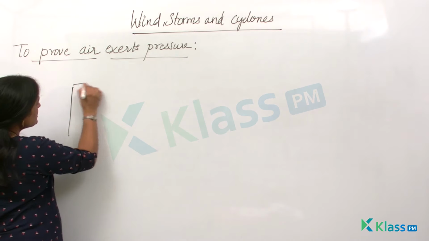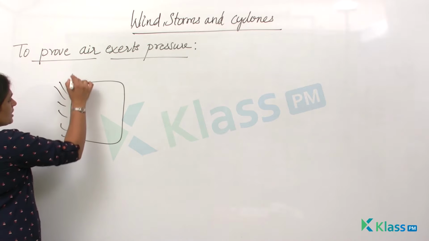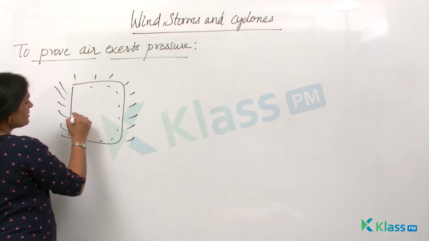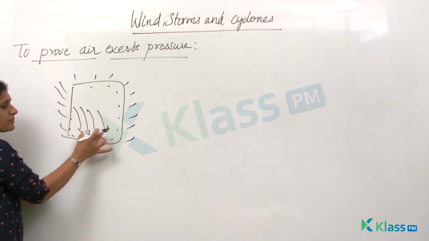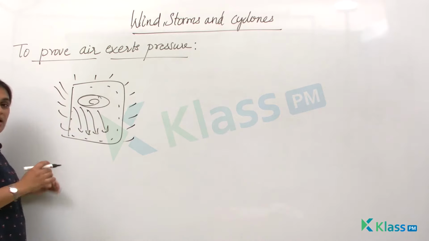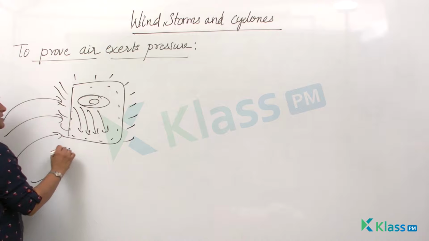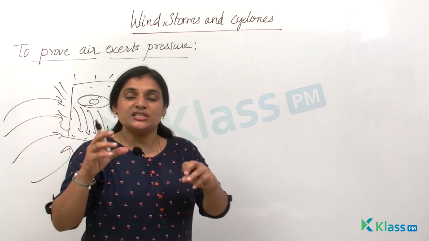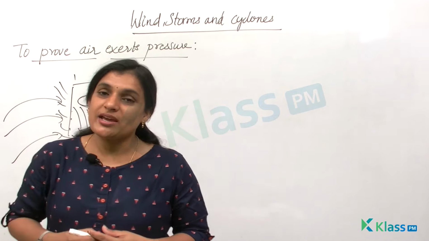See, assume this is the tin can. When you empty the tin can and pour water over the surface of the tin can, the steam which is present at the sides of the container will condense down to form droplets of water, right? So that means they have occupied the space of air which is present inside. Now the amount of air which is present inside is reduced, whereas the air which is present outside is more. The pressure of air from the outside is higher than the pressure of air inside. So that is the reason you see that the shape of the can gets deformed. So this simple activity tells us that air exerts pressure.